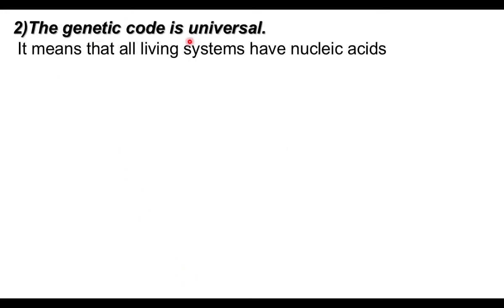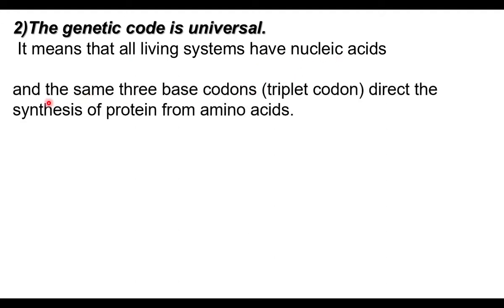The genetic code is universal. Universal means it is common to all organisms. All living organisms have nucleic acids, and the same 3-base codons, the same triplet codons, direct the synthesis of proteins from amino acids.